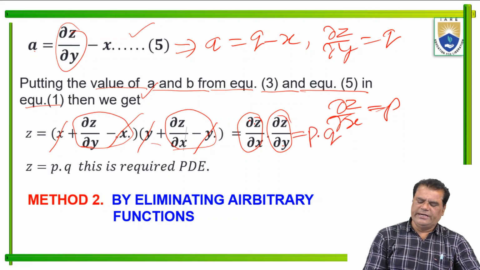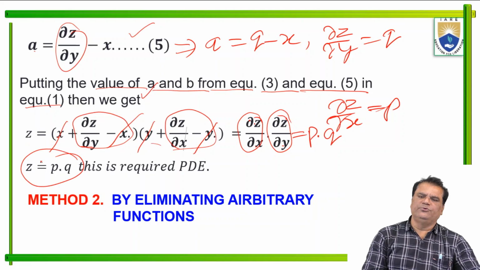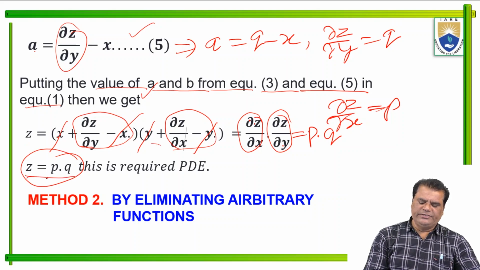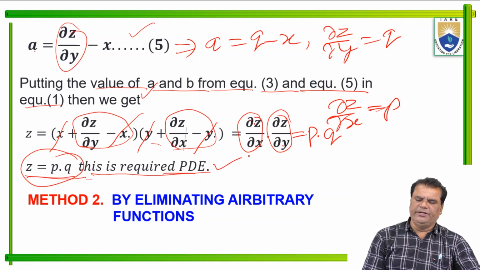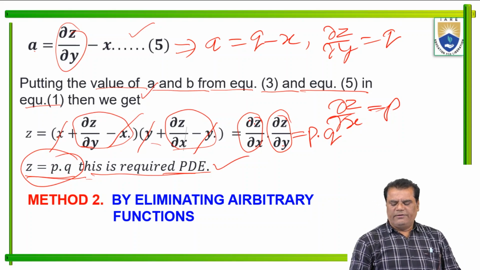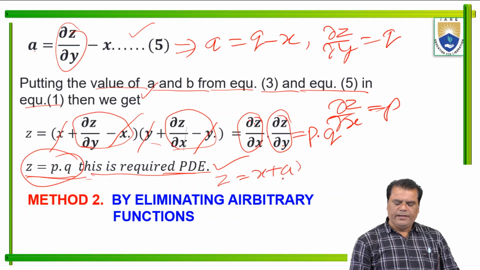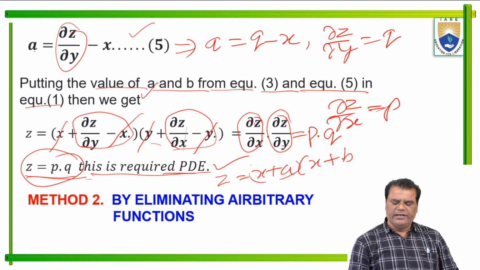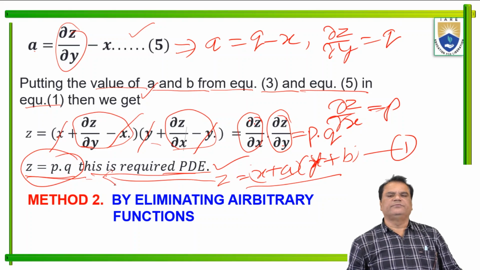So z equals p into q. This is the required PDE, partial differential equation. Our given relation is z equals x plus a into y plus b. This relation is given, and with the help of this relation, we convert it into this equation.